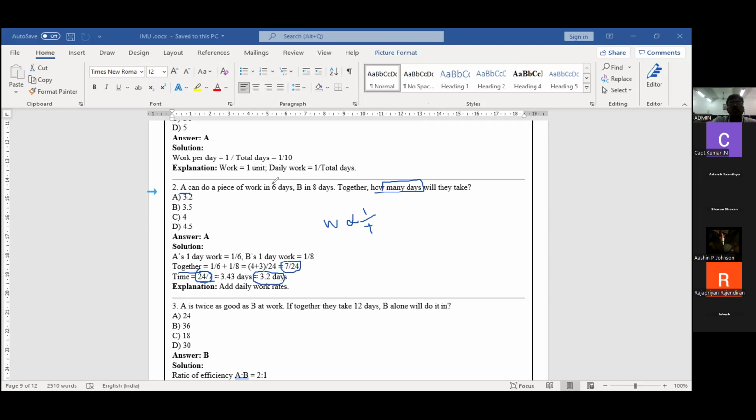So A can do it in 6 days, B in 8 days. Together, 1 day's work is 1 by 6 plus B's work 1 by 8. Take the LCM, and the inverse of this is the time. Understood, students?